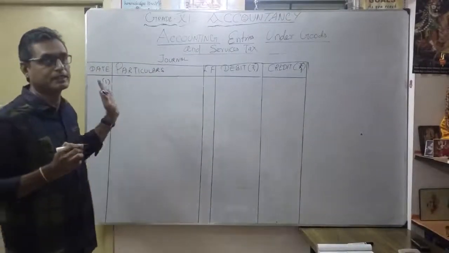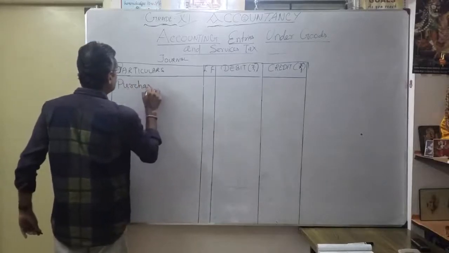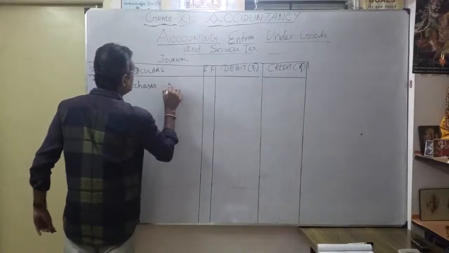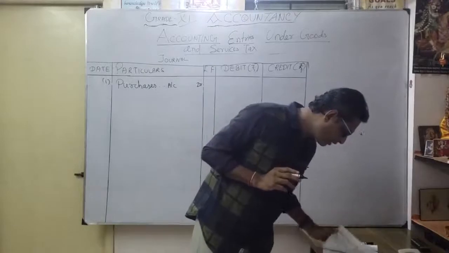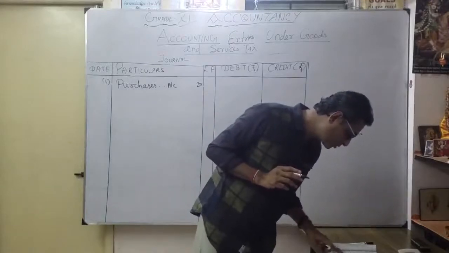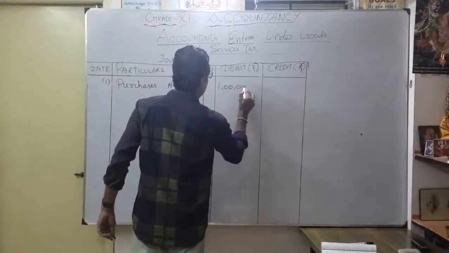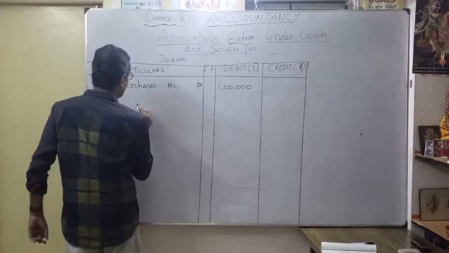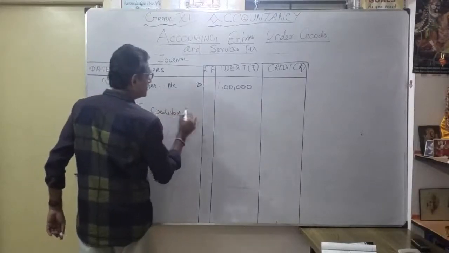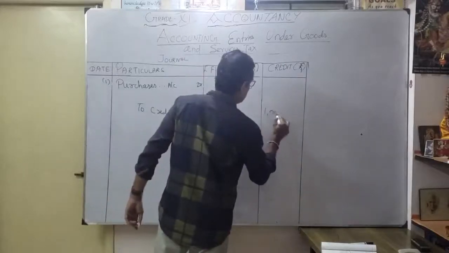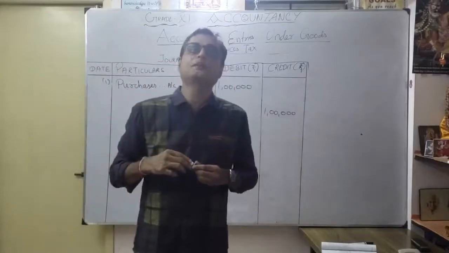Here there is no specific date. So purchases account debit, 1 lakh. We bought goods 1 lakh on credit, to creditors 1 lakh. That's what you usually pass as a journal entry for credit purchases.